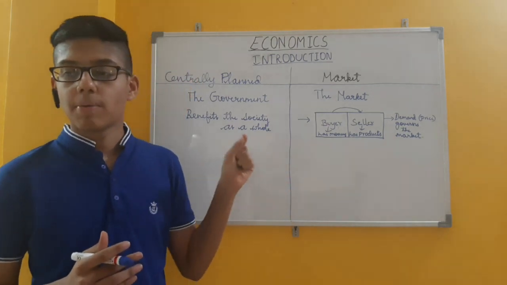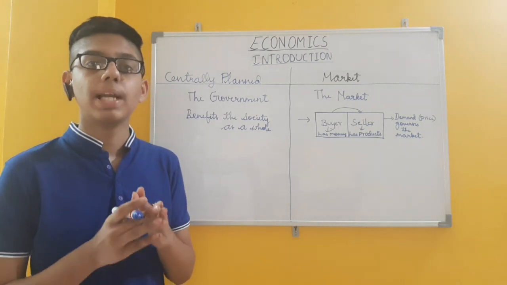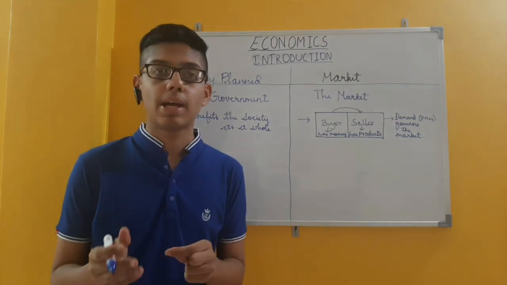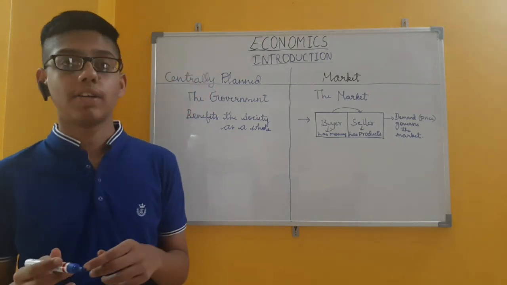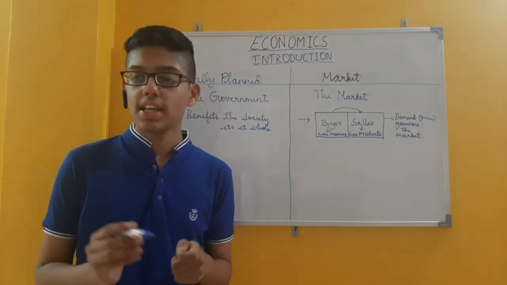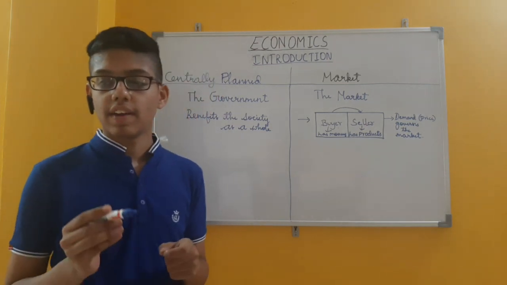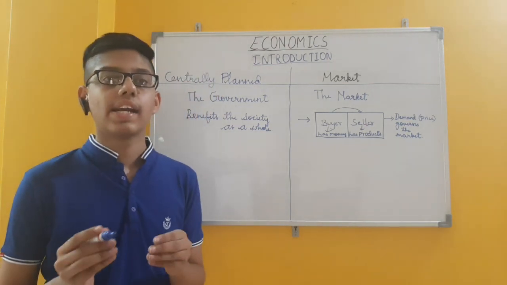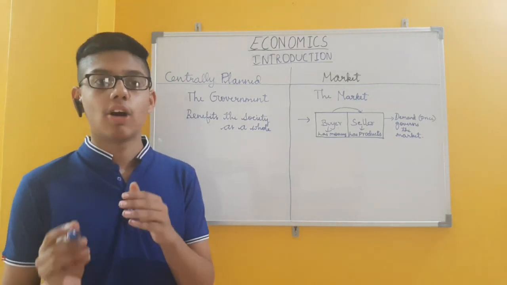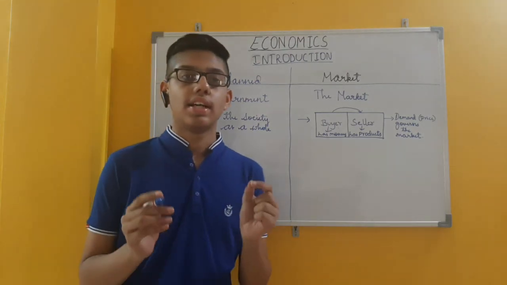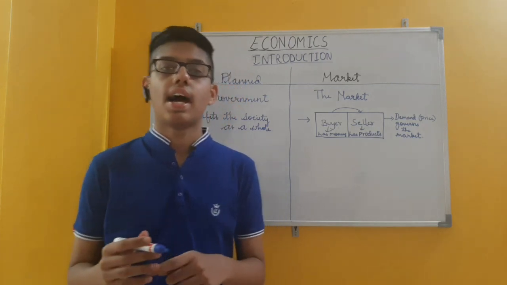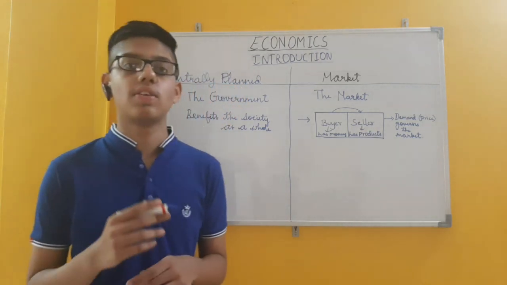In the United States of America, the role of the government is minimal. The role of government in economic activities is minimal, but in China, for the major part of the 20th century, almost every economic activity was planned by the government, because it is a socialist country. China is an example of a socialist country, and for the market economy the example is USA.